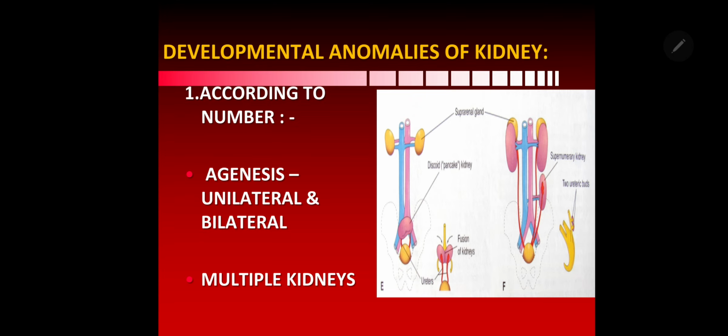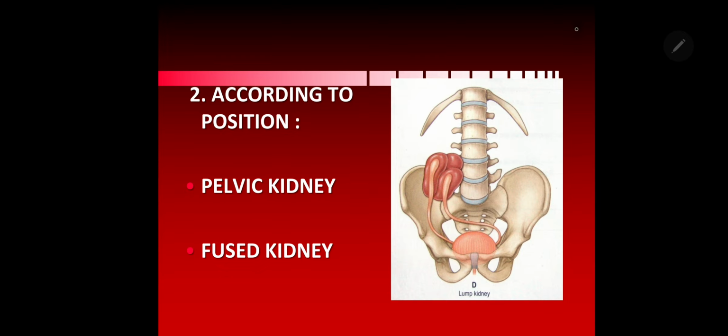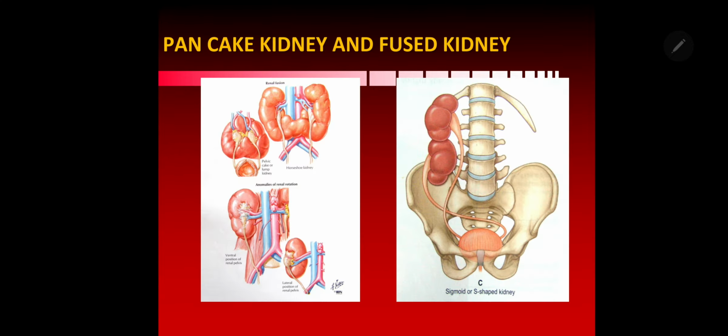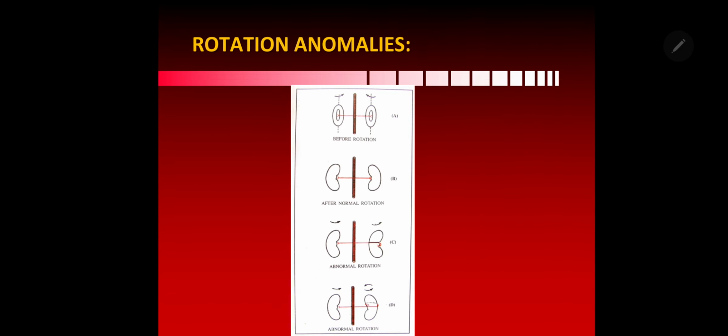And coming to the anomalies, depending upon number, agenesis or multiple kidneys, that is due to the absence of metanephros or multiple regions of the metanephros. According to position, they may be in the pelvis itself, pelvic kidney, or sometimes both kidneys are fused, which we call fused kidney. And according to shape, horseshoe shaped kidney or discoid or pancake kidney. In horseshoe kidney, the lower poles of both kidneys are fused to each other here, and in pancake kidney, they will form one mass like a pancake because of the fusion between the two kidneys there.